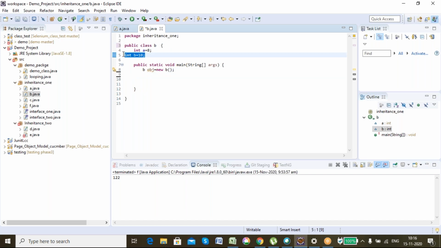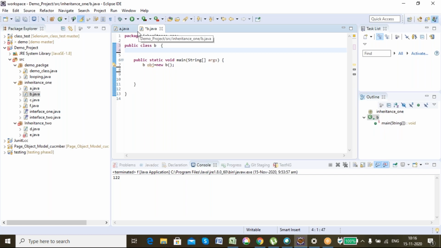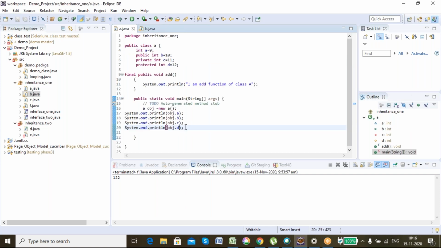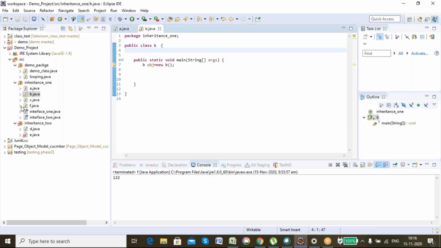Just remove all those data members. B is present in a class inside the same package. Remember it.